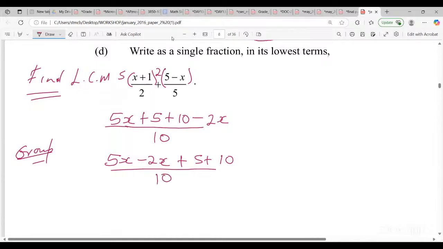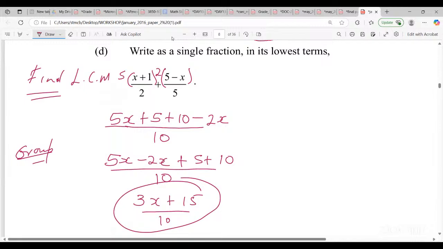So 5 take away 2, that will give us 3x. 5 plus 10, 15 over 10. So this is as a single fraction. One thing, guys, let me say something before I move on to the next one. You see here, we cannot simplify anymore unless a number can go into all three terms. Like how 5 can go into 10 and 15, we cannot do that because 5 cannot go into 3. All right, so unless it's all three terms, that's the only way we can reduce it further.